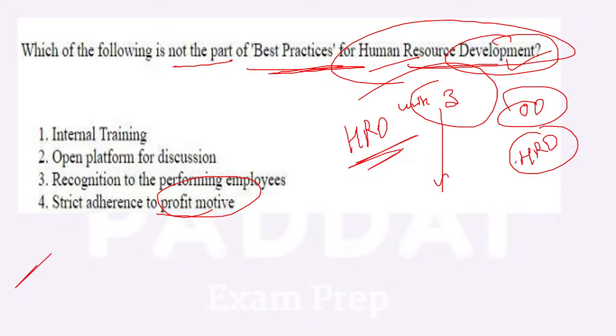So please remember, when organizational development happens, automatically human resource development will happen. And when HRD happens, automatically organizational development will happen.